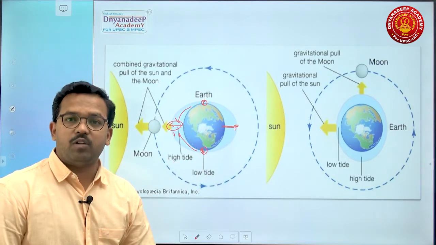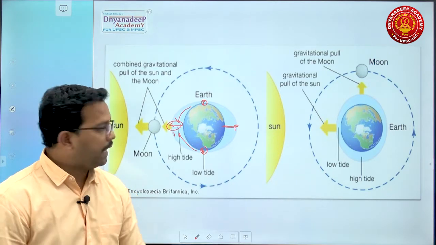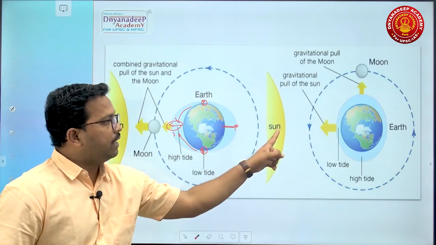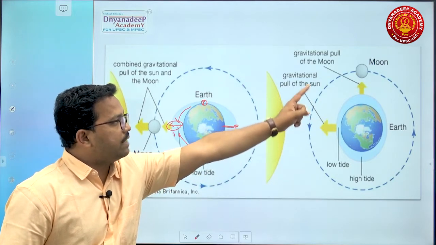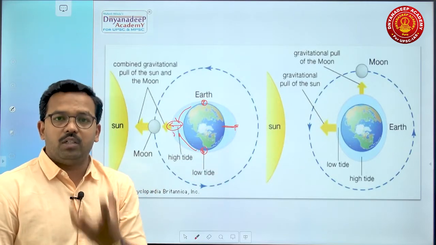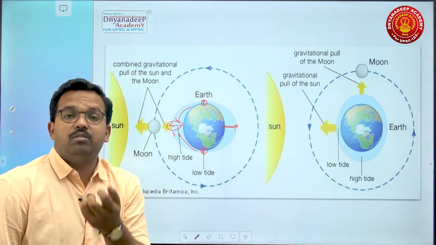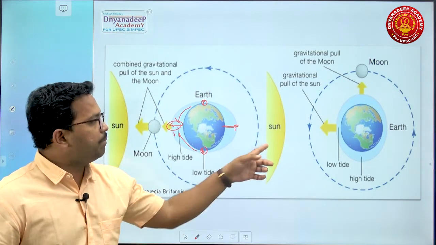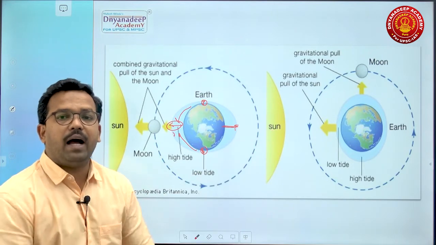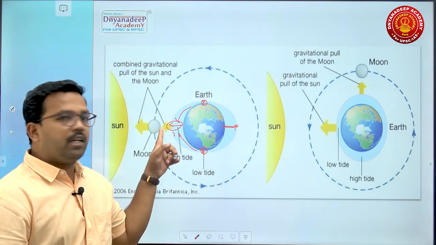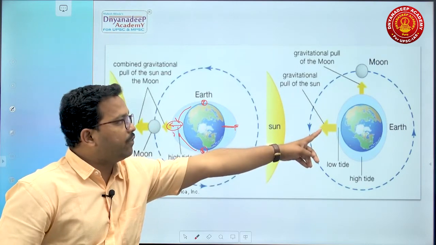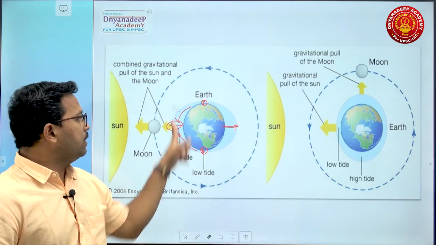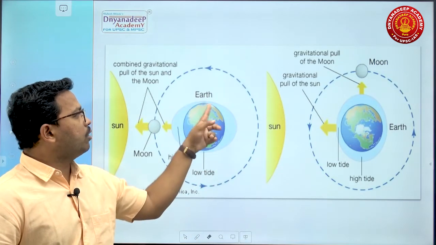Due to rotational movement of the Earth, you will have high tide. This is the first aspect. On that side, the Sun is exerting a force, whereas the Moon is exerting force on the other side. But the Moon is closer to Earth. That's why the gravitational pull on Earth is more from the side of the Moon as compared to the Sun. So if we compare the height of tide, it will be higher on the side of the Moon, and the water will be more on the side of the Moon and not on the side of the Sun. You have to remember this: height of the tide will be more on the side of the Moon.